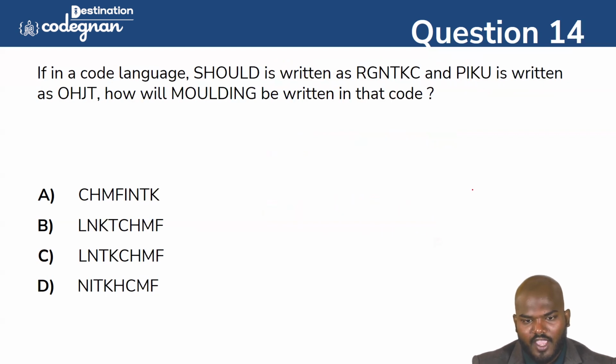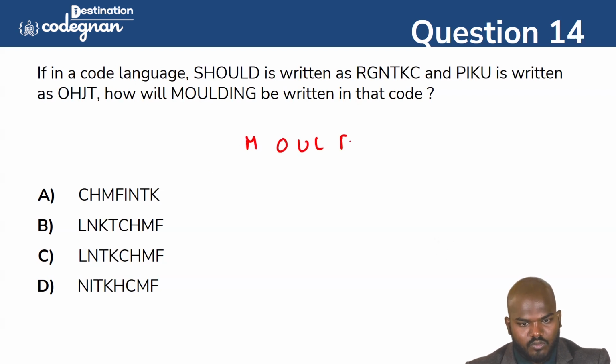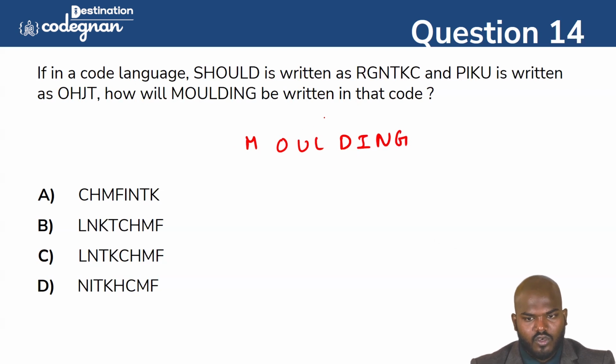Should is written as RGNTKC. So PQ is written as OHJT, and molding can be written in the code of what? That is what they have given in this one. So how can we write this? First, molding. I'm writing here molding. Molding is written in what language? So RP. Okay, every letter is just moving one step back. So that's what we can consider here.